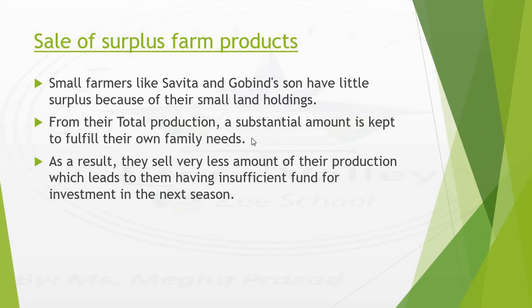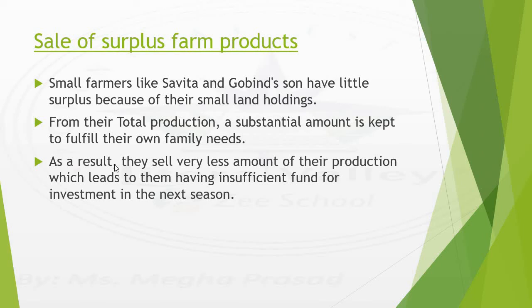Of course, they are growing probably wheat and rice or any other eatable. Each and every individual has their requirement of food. So these small farmers need to keep a substantial amount of their production for consuming, in order to eat it.